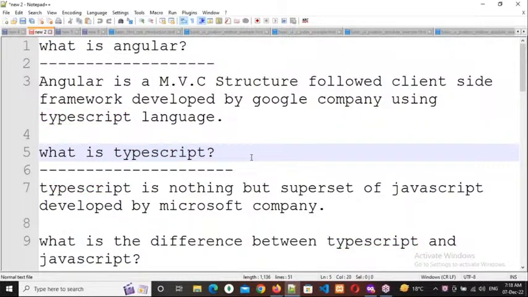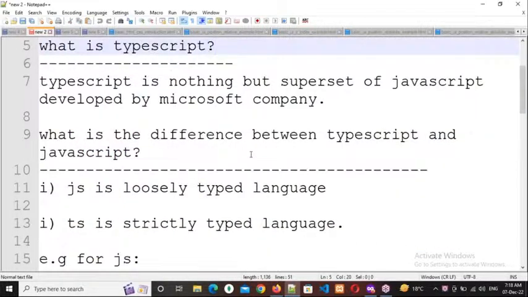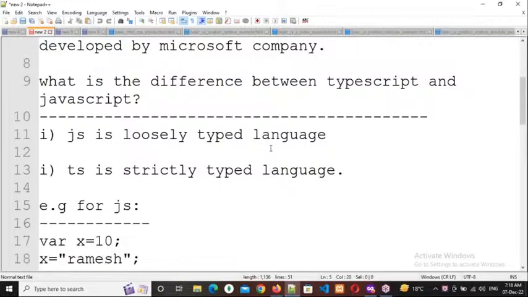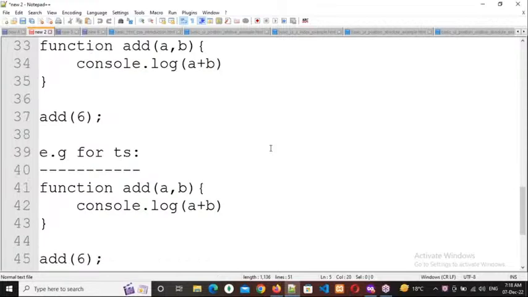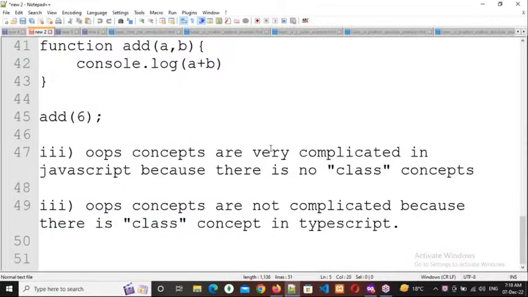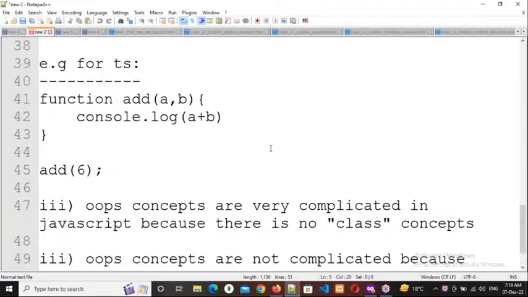That language is TypeScript. And what is the difference between JavaScript and TypeScript? All these 3 points we discussed in yesterday's class. Those are all very simple points.